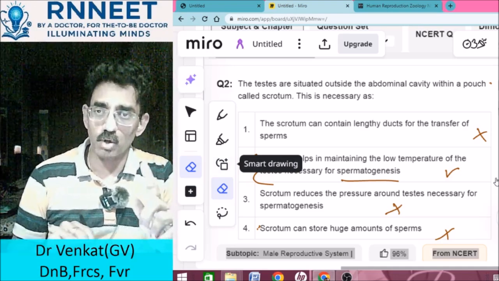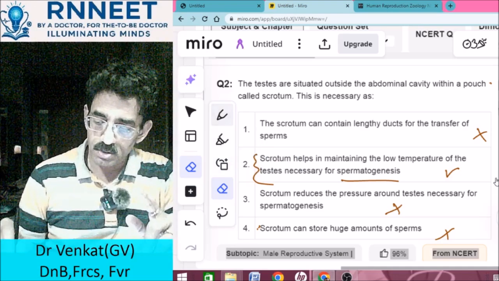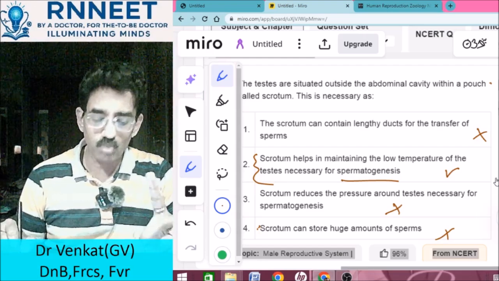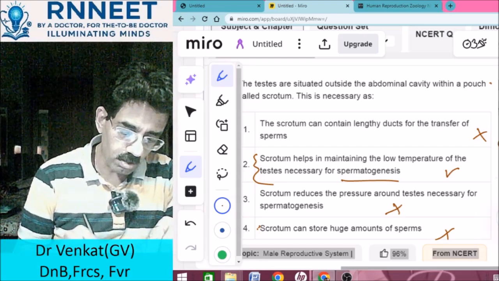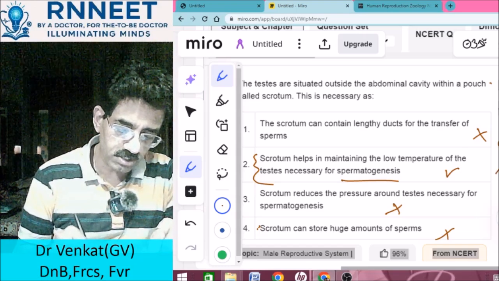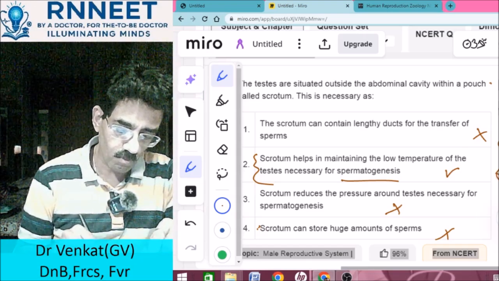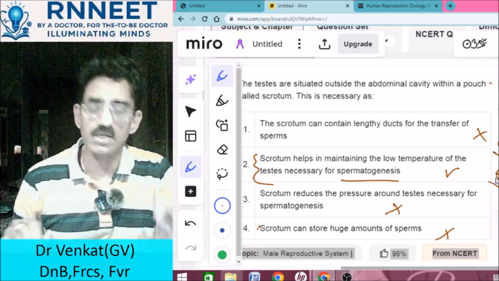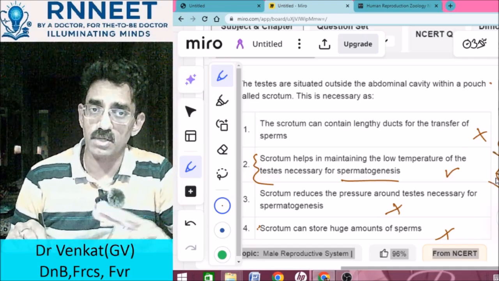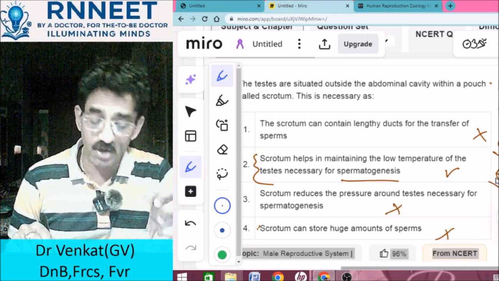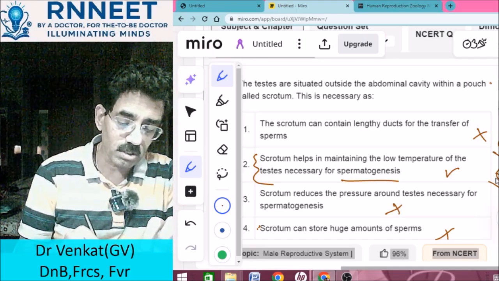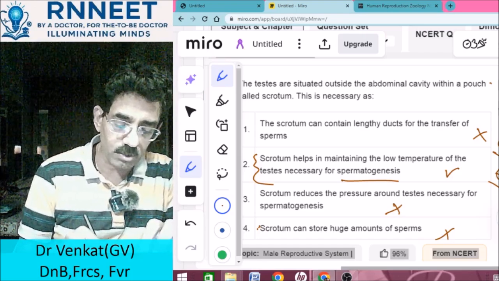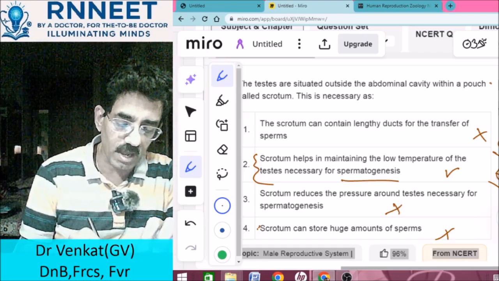The scrotum has got 2 important muscles. What are those 2 muscles? Cremaster and dartus muscle. What are the names of the muscles? Cremaster and dartus muscle. These 2 muscles contract to pull the testis a little bit closer to the abdomen. So they tend to pull the testis closer to the abdomen.